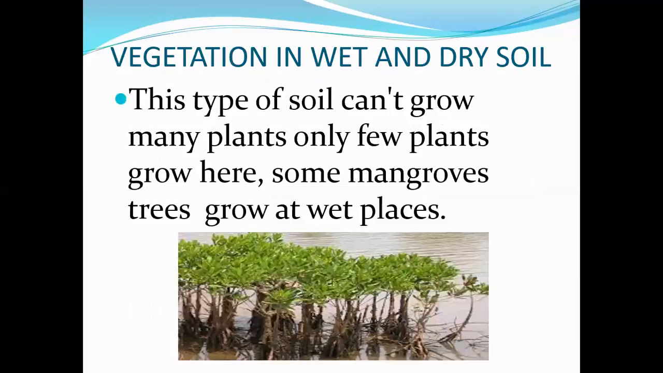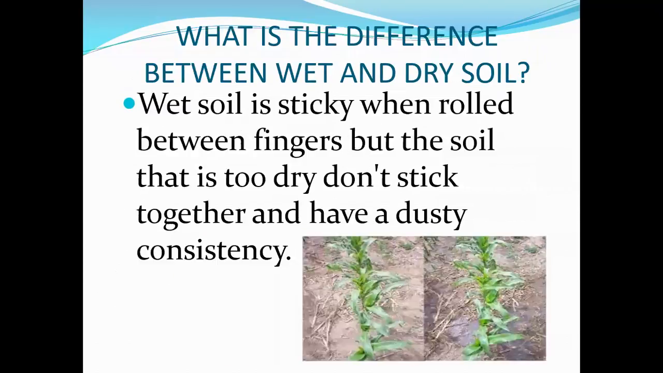Okay, vegetation in wet and dry soil. If you want to grow some plants in that type of soil, what does it look like? This type of soil cannot grow many plants. Only few plants grow here. Some mangrove trees grow at wet places. In this picture, these are the trees known as mangroves, and they are able to grow in wet places.